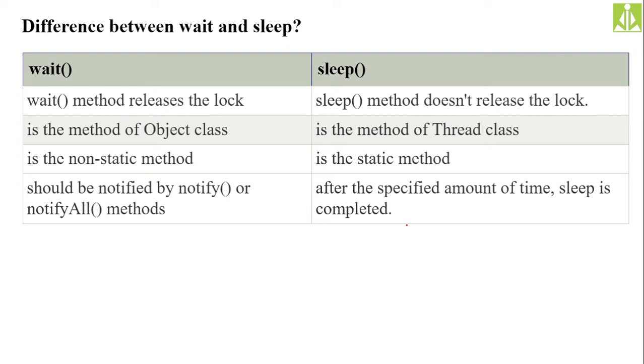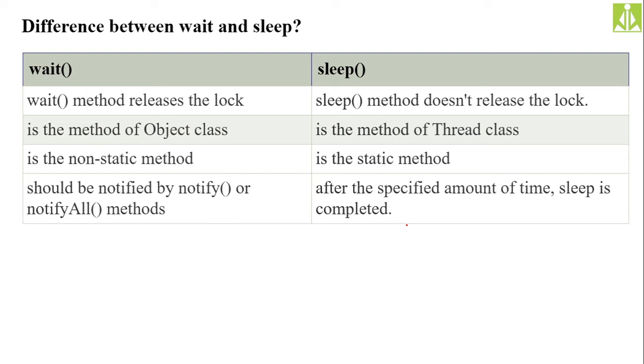As I said, when a particular thread enters into the waiting state by invoking the sleep method, it will not release any resources. It will take all those resources with it when entering into the sleeping state. Whereas with the wait method, before entering into the waiting state, the thread has to release, or surrender, all its holding resources.